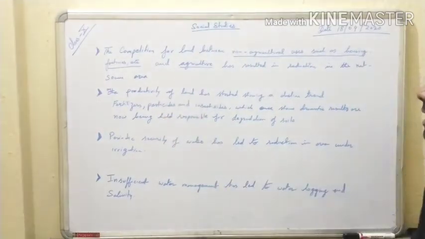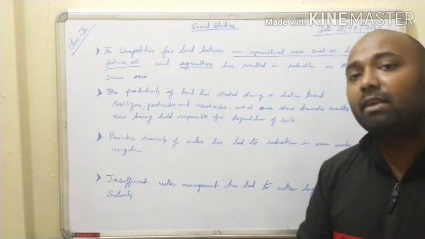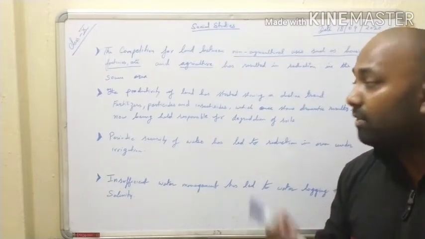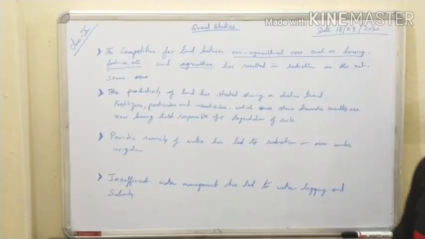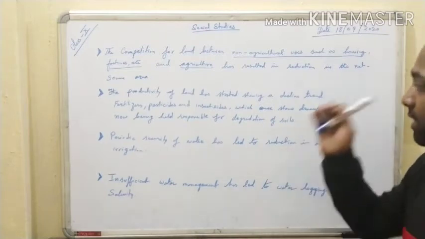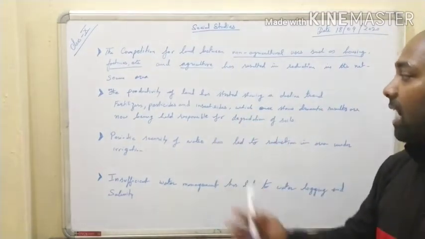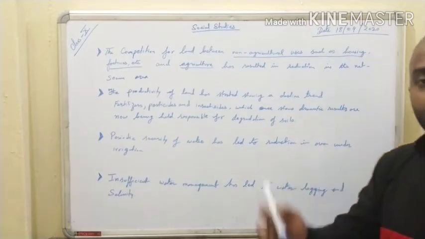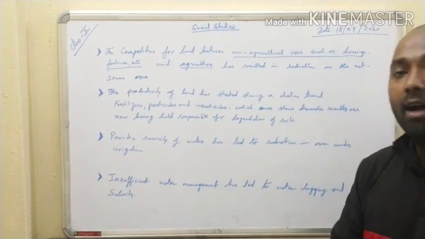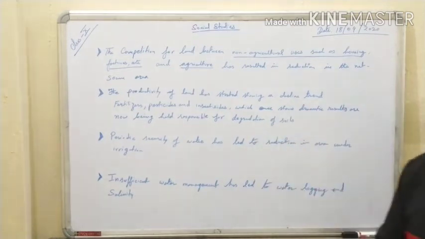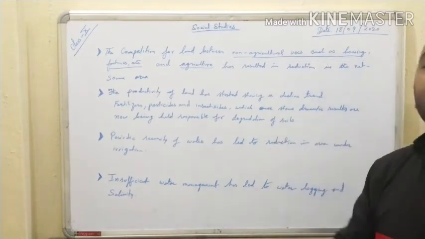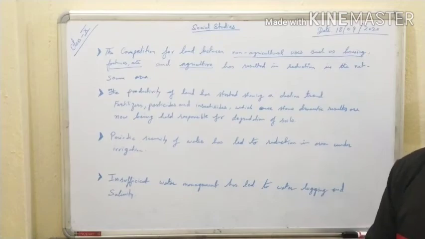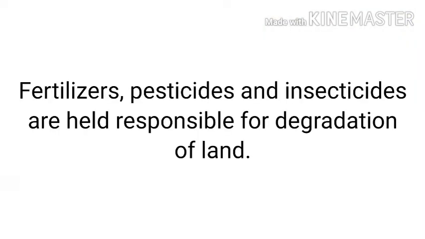Now let us understand another point. The productivity of land has started showing a declining trend. Now, why has this productivity declined in the soil? Fertilizers, pesticides, and insecticides once gave dramatic results. Dramatic result means it has given a good result. When they started using these in the beginning, the production was very high. But with the excess use of fertilizer, pesticide, and insecticide, these chemicals got mixed with the soil, and in due course of time it has reduced the quality of the soil, and these days it is responsible for the degradation of soil.